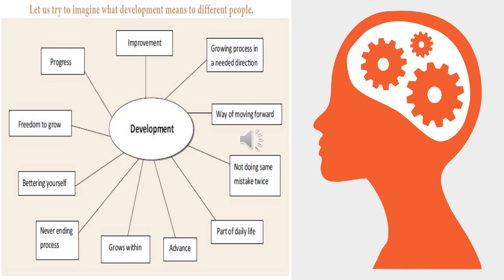As a school student, how can you use it? Development means growth and development. Growth: physically you are growing. While studying in first standard you were very short, but now you have come to 9th standard, you are a grown up student. That is growth. Development means you learn a lot of things. Compared to childhood, initially you just knew how to write the letters, but after that you learned to read sentences. Now you are well updated, and in future you will get more knowledge. That is development.